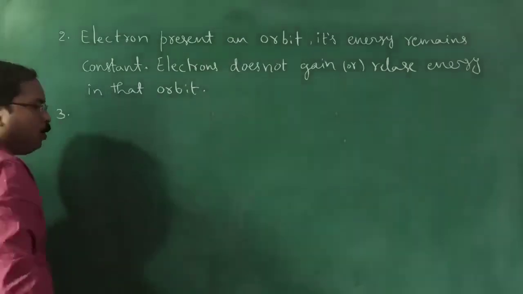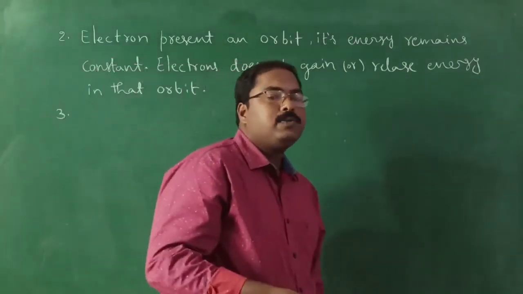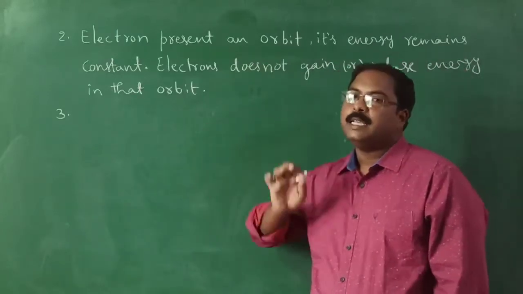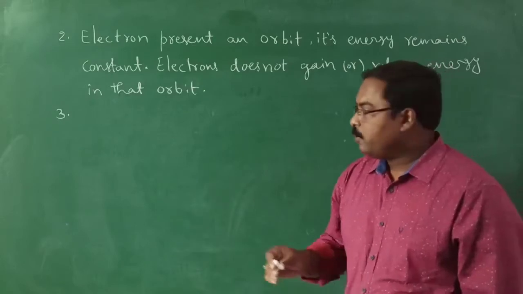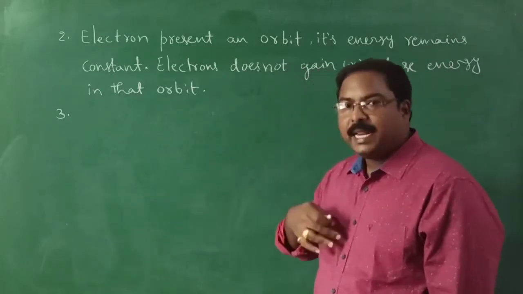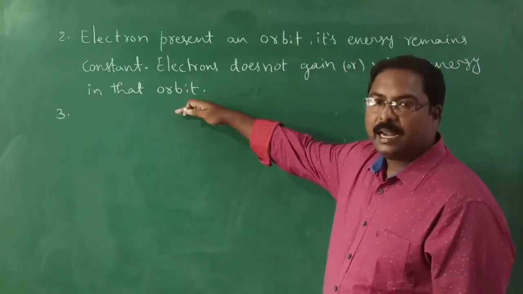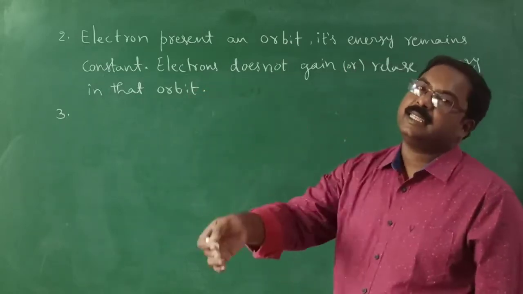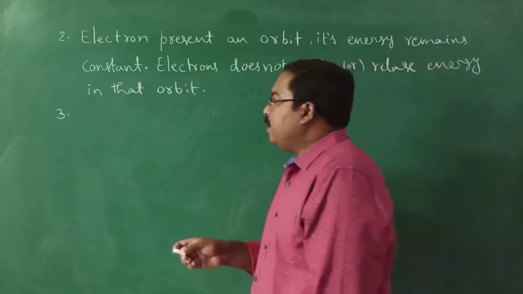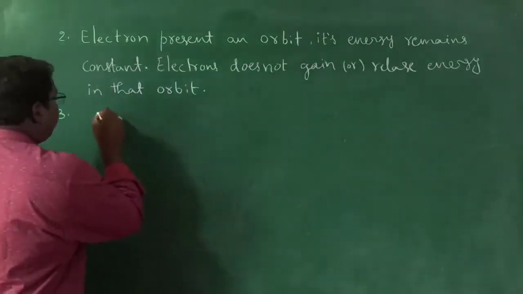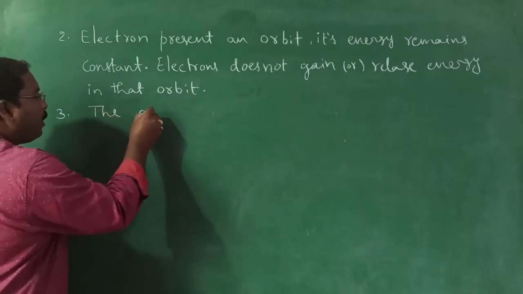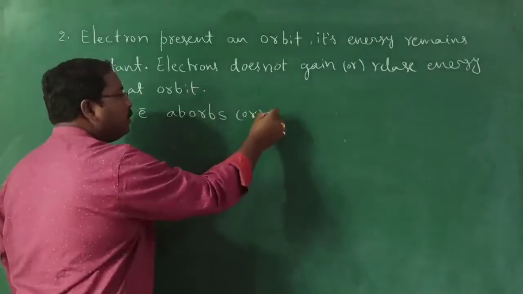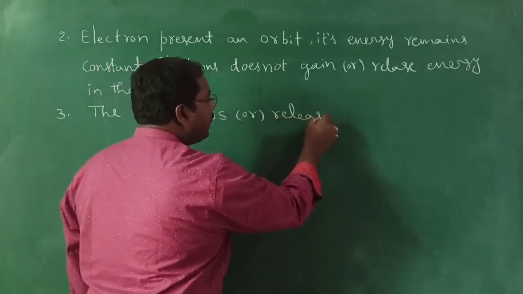But we know electrons will jump from one orbit to the other orbit, because in yesterday's spectrum concept also we discussed that by gaining energy, an electron jumps to a higher level, while coming from a higher to a lower level, it releases energy. So let us write that point. The electron absorbs or it may release energy.